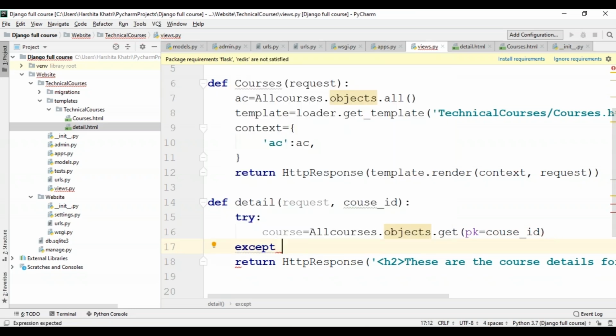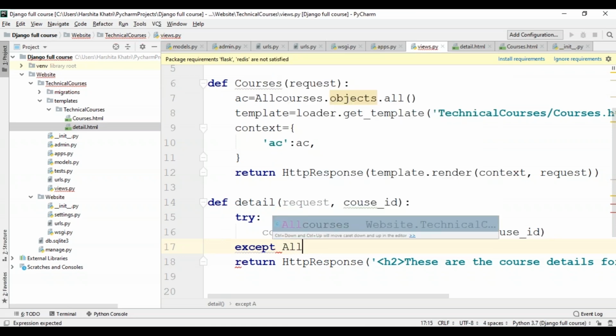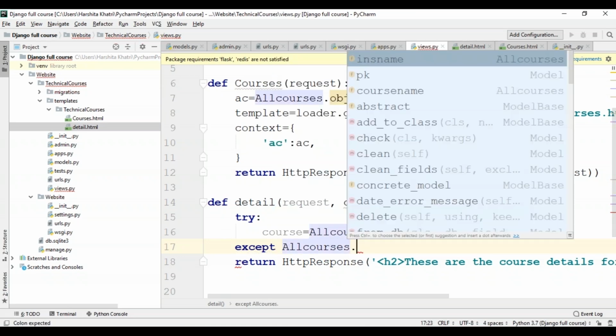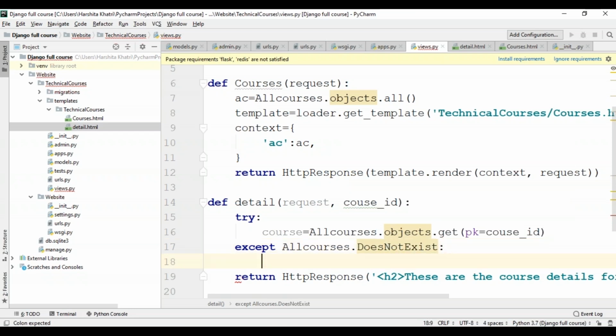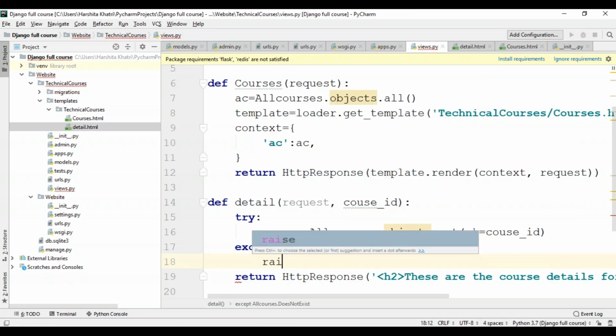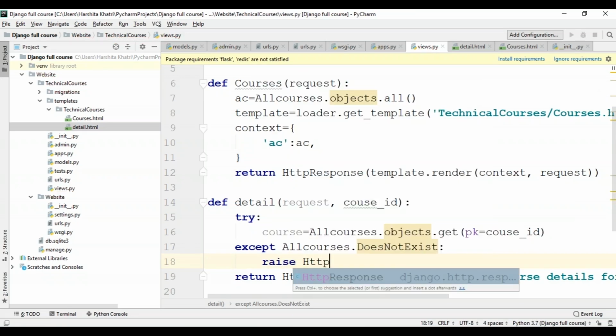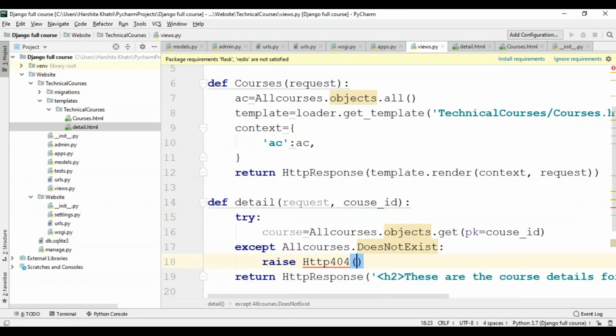So here I'll be raising the does not exist exception. To do that, I'll just write allcourses.DoesNotExist. Be careful with the spellings again. And then I'll just raise the Http404 error. I'll specify some message saying course not available.